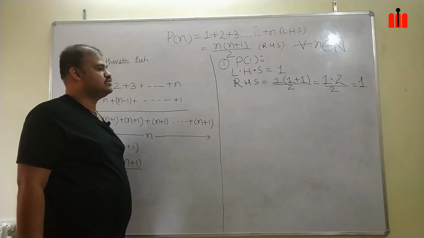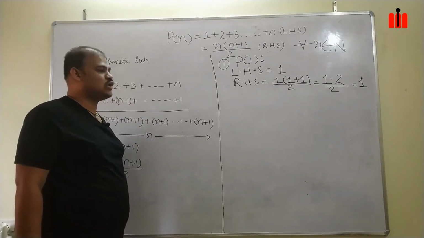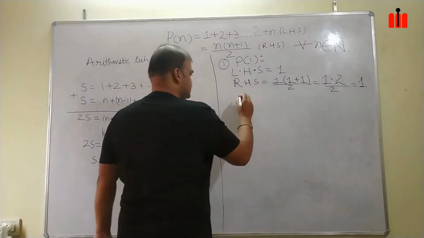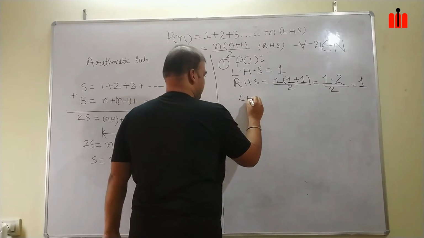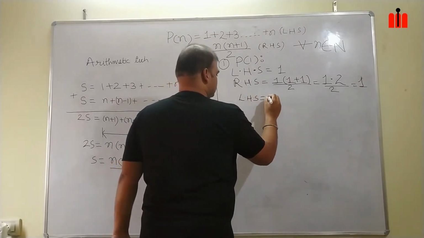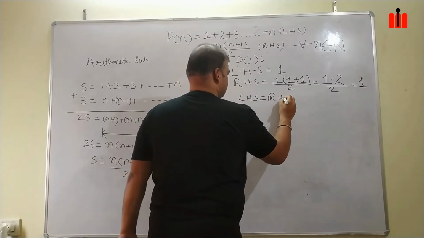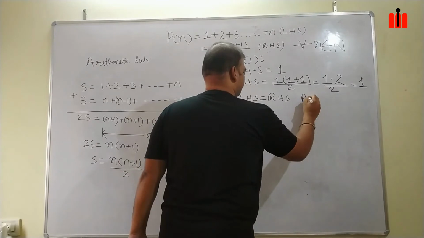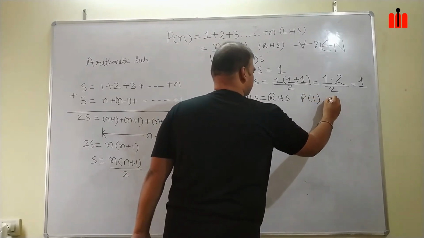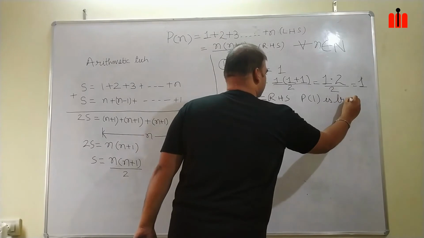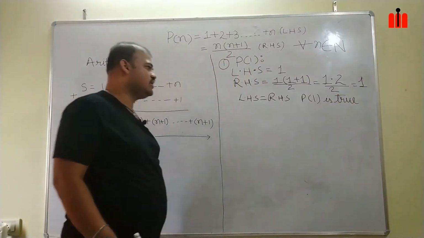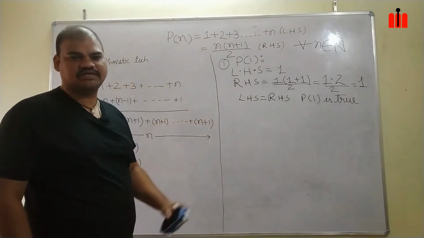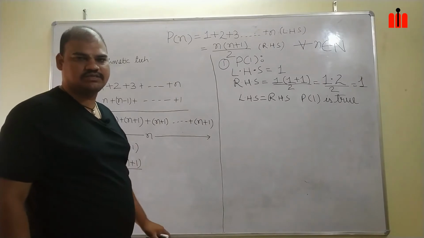So with this, I get that my LHS is equal to RHS. So my P1 is true. Okay, with this we got that P1 is true. So the basic feasibility check is done.